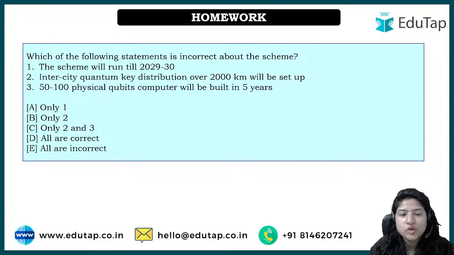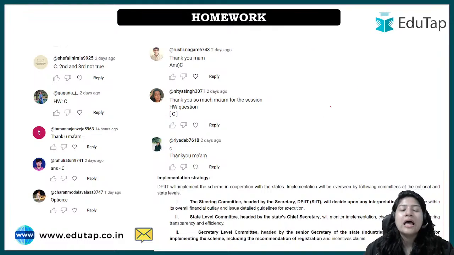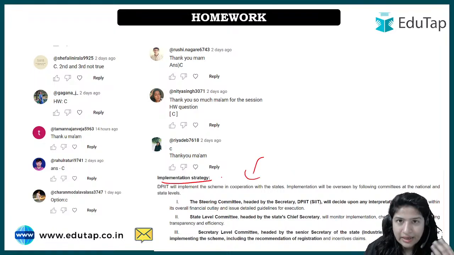Well, this is a homework for you all, and these are the toppers of the last session. देखो, C was the right answer. I cross checked, I briefly checked the video. I do not know if I skipped unintentionally, I skipped implementing strategy or not, but if for once I did, I have again added the snippet. देखो, this implementing agency of